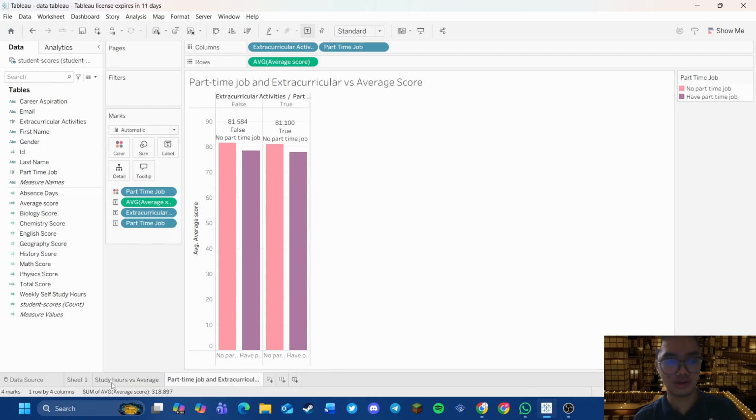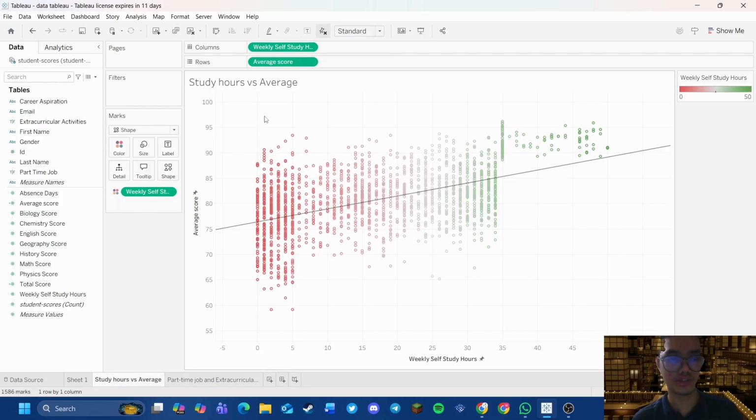The second one is study hours versus average score. As you can see, on the x-axis we show the weekly self-study hours by the students, while on the y-axis we show the average score for the other subjects. So here we can see the data for everyone.